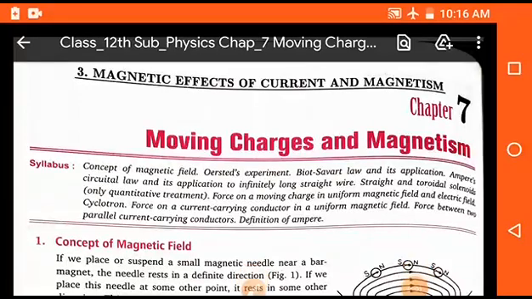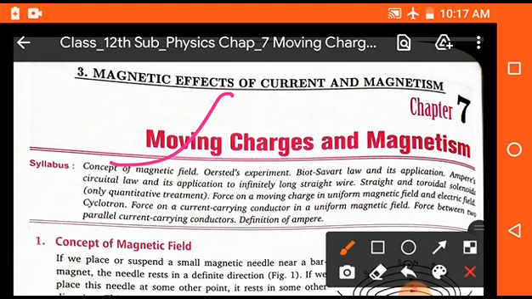In this session we will discuss chapter number 7 of class 12, which is related to the magnetic effect of current and magnetism. The name of the chapter is Moving Charges and Magnetism. We will discuss the whole chapter in two parts, and in this session we will discuss only a few topics of part number 1. So students, let's start.